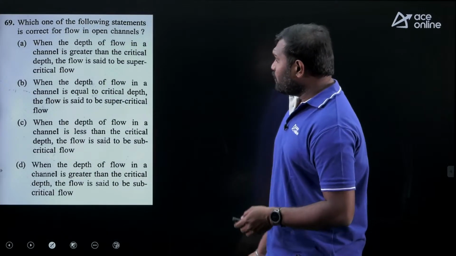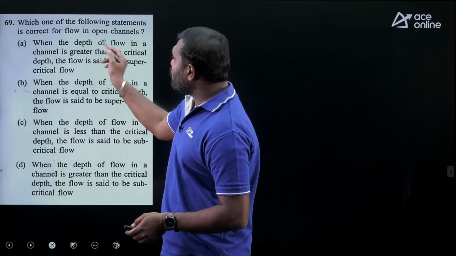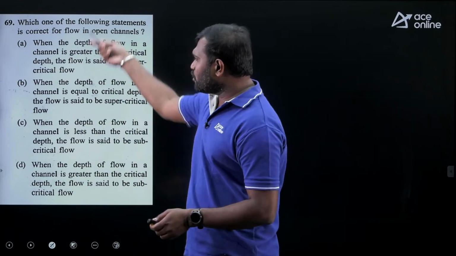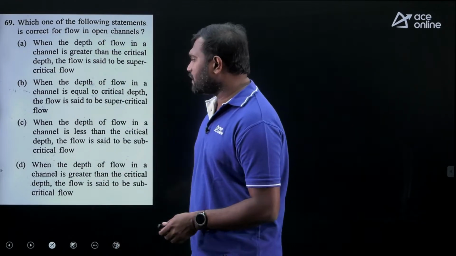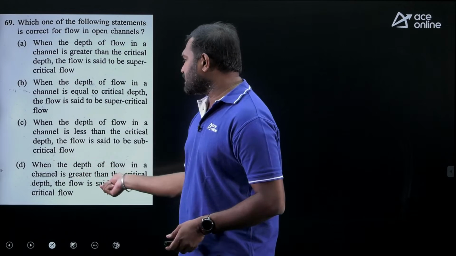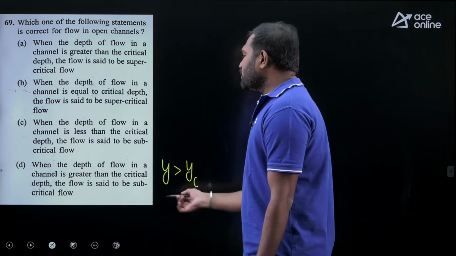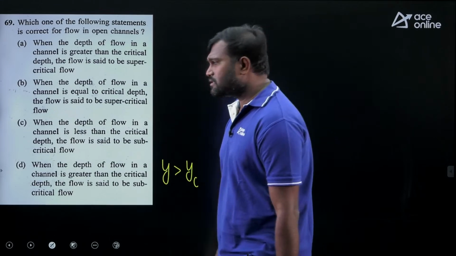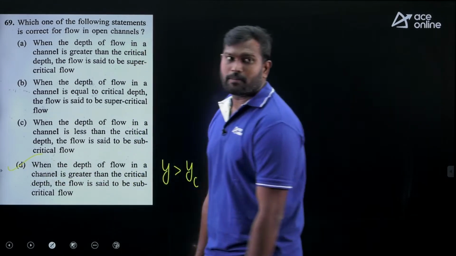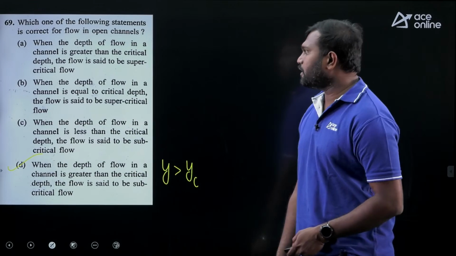Next, which one of the following statements is correct for the flow in the open channel? If you go through all the statements, you see statement D. When the depth of the flow in a channel is greater than the critical depth, so Y is greater than YC, then the flow is said to be subcritical flow. Yes. So when Y is greater than YC, it's going to be the subcritical flow. That's the correct answer, option D.